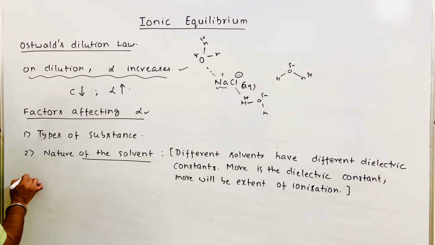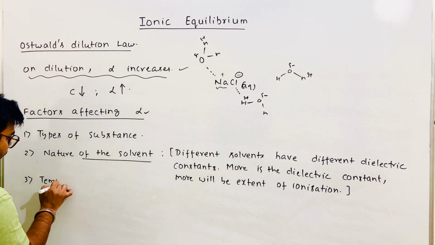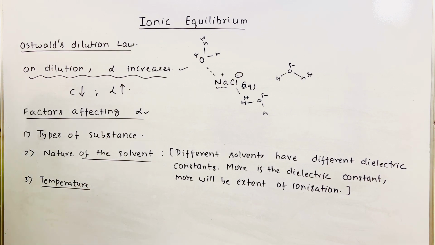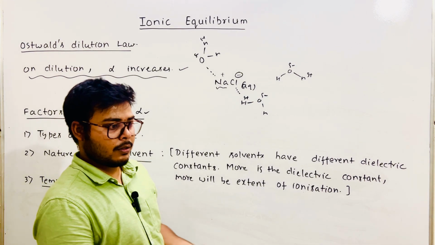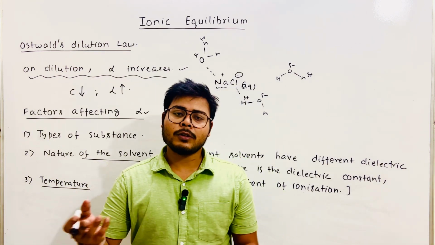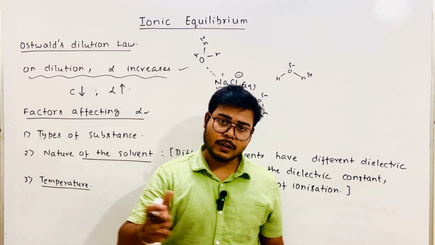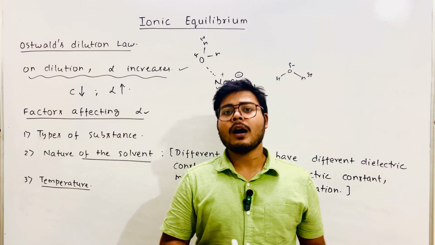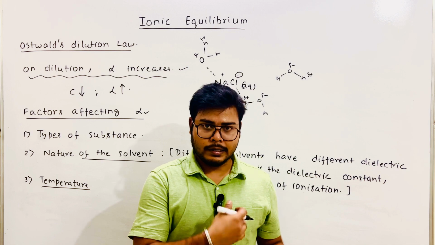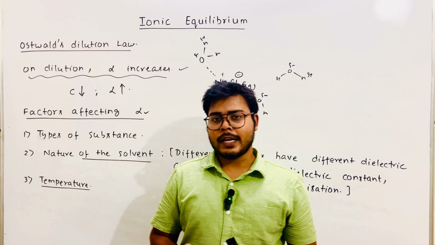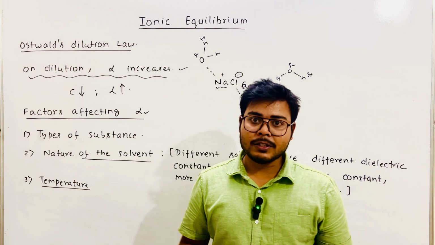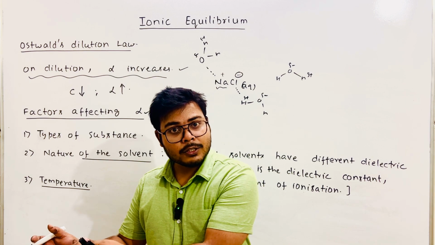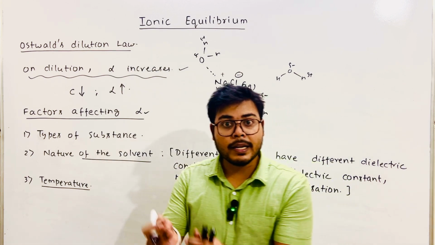Now the third factor, the temperature. We know that the dissociation of electrolytes into ions is basically an endothermic reaction. How it is an endothermic reaction, we will talk about later on. So when you increase the temperature, as per Le Chatelier's principle, the reaction will shift in the forward direction, meaning more substance will break into ions.